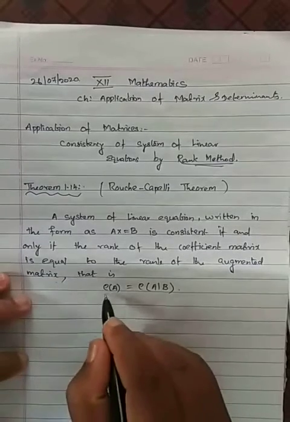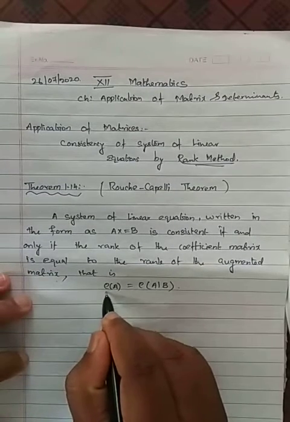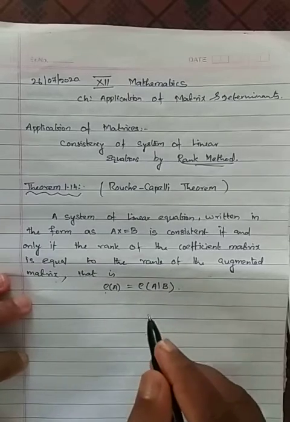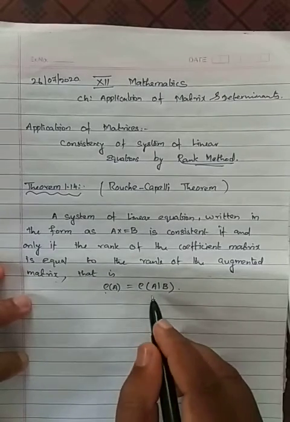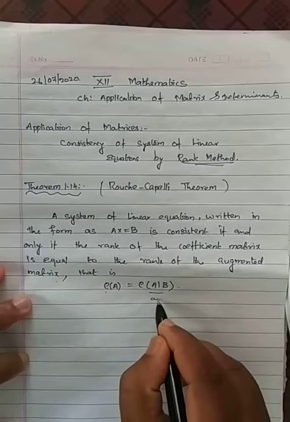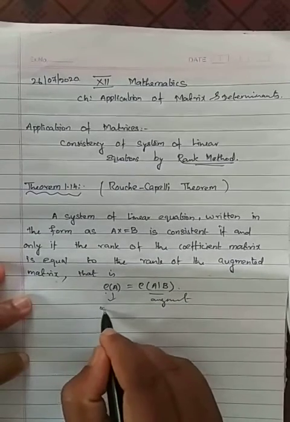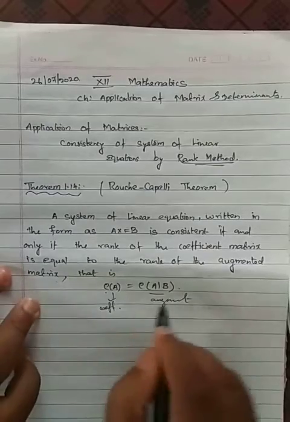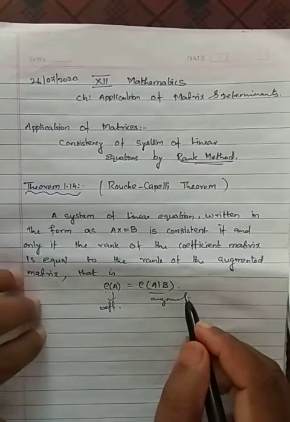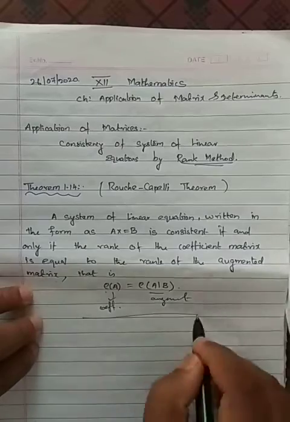That is, rho is the indication for rank: rho of A equals rho of [A|B], the augmented matrix. This is the augmented matrix, this is the coefficient matrix. If these two are equal, then we say that the system is consistent. That is the statement.